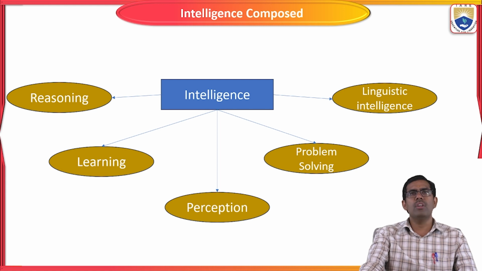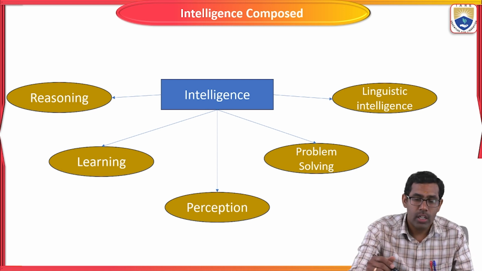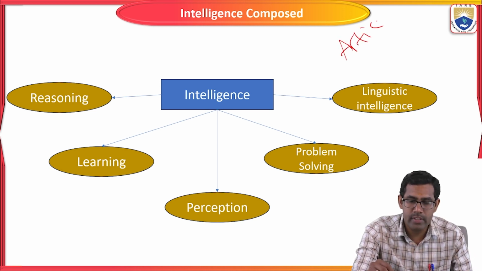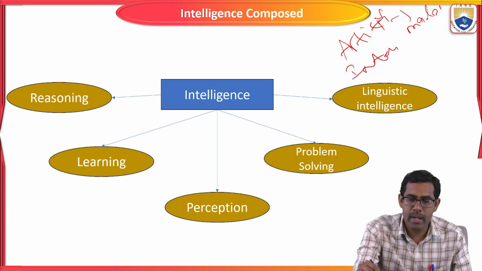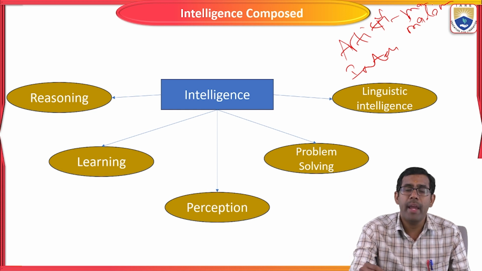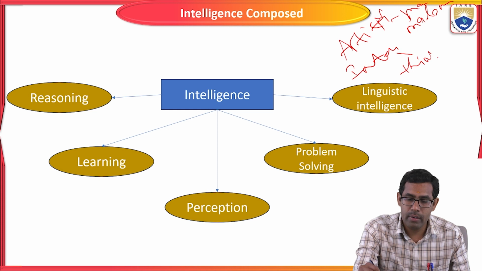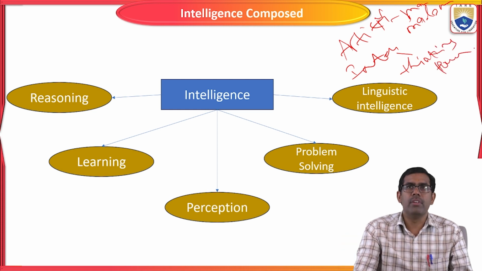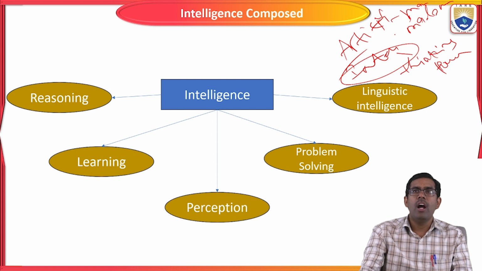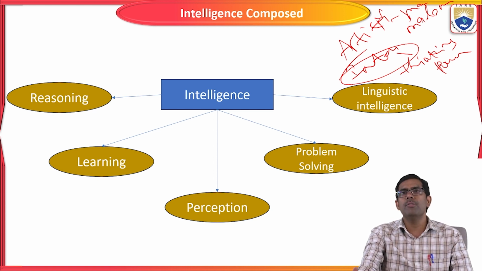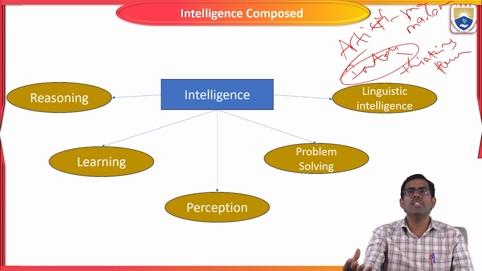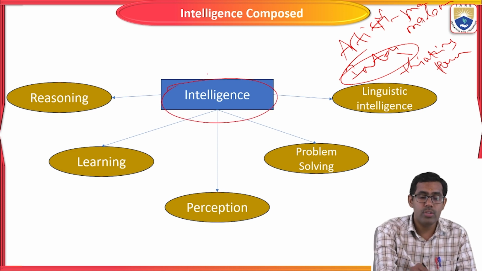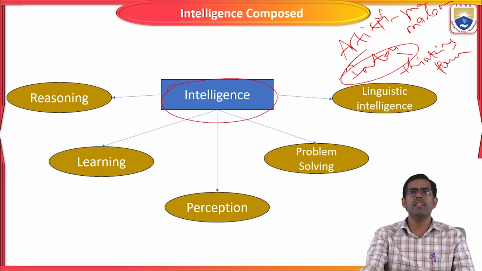The next one is, what is artificial intelligence composed of? We already know the definition of artificial and intelligence. Artificial means man-made, and intelligence means thinking power. So how will intelligence be composed, based on which criteria, and what are the things it should follow? Artificial intelligence is composed of various categories.